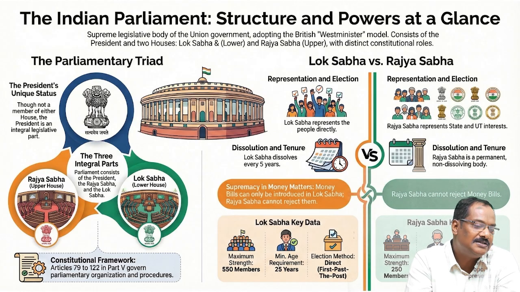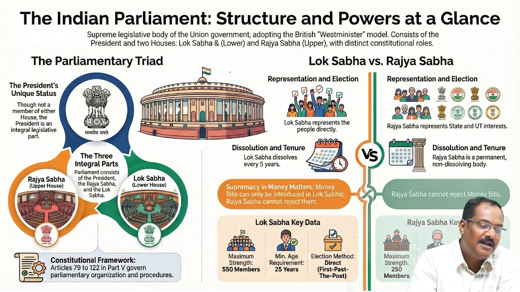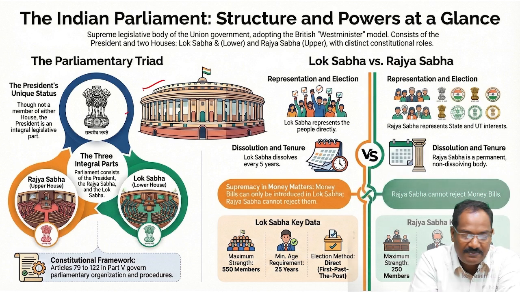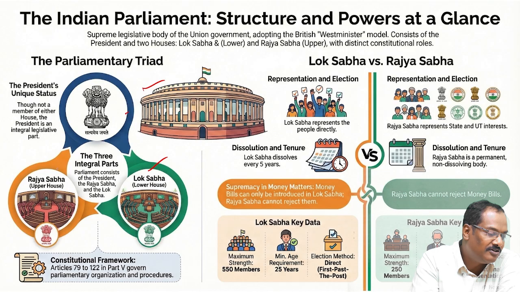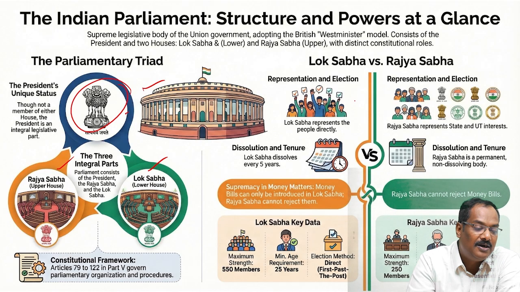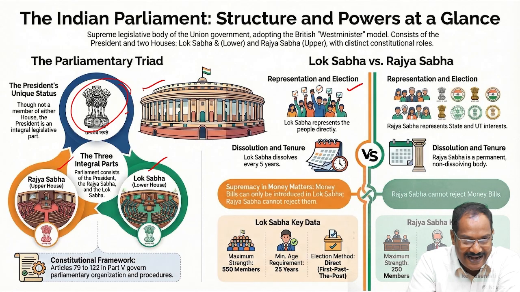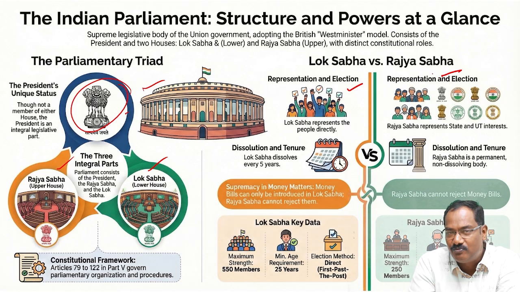So, what is the summary of this? Indian Parliament, structure and powers. We have a triad, that means Lok Sabha, Rajya Sabha, and the President are the components of this. Lok Sabha is elected by the people, a direct election, that is first past the post. Rajya Sabha is an indirect election. MLAs will vote. The voting system is proportional representation by means of the single transferable vote.